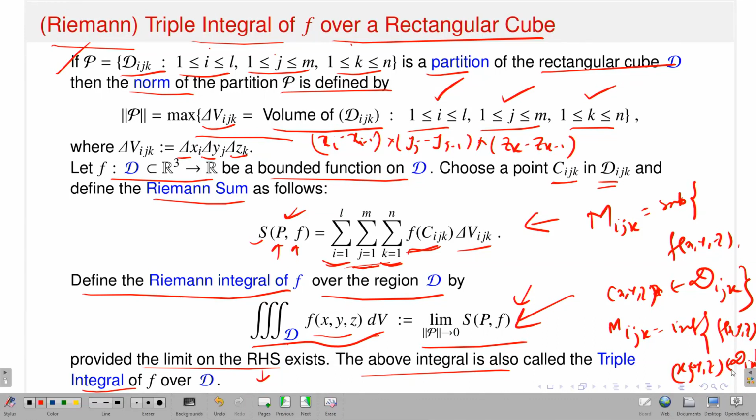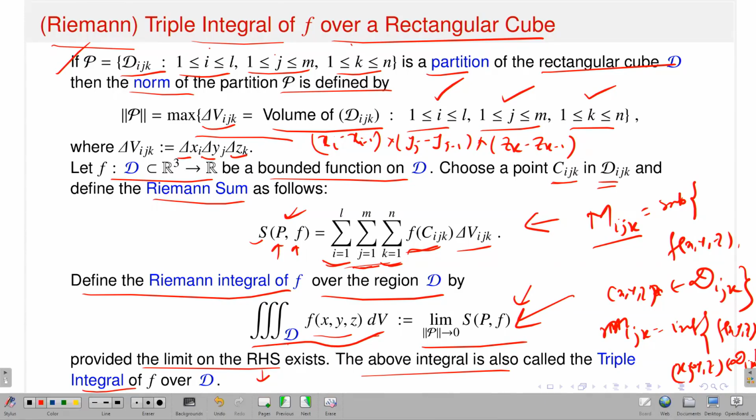Okay. And that is true because if I assume that my function is bounded and this is a rectangular cube, that means supremum and infimum exist. I denote it as capital M suffix ijk, and this is small m suffix ijk. So once I have that, then you make an upper sum and a lower sum.